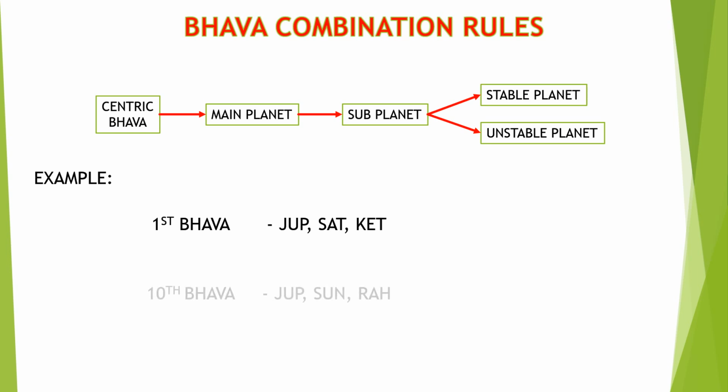In the next example, we can see the 10th bhava. The 10th bhava has the combination of Jupiter, Sun, and Rahu. Then Rahu will grow this bhava in the economic aspect. It will strengthen the bhava by strengthening the Jupiter and Sun, because of the retrograde action of Rahu and Ketu, irrespective of its percentage, it will come forward and take control of the bhava.